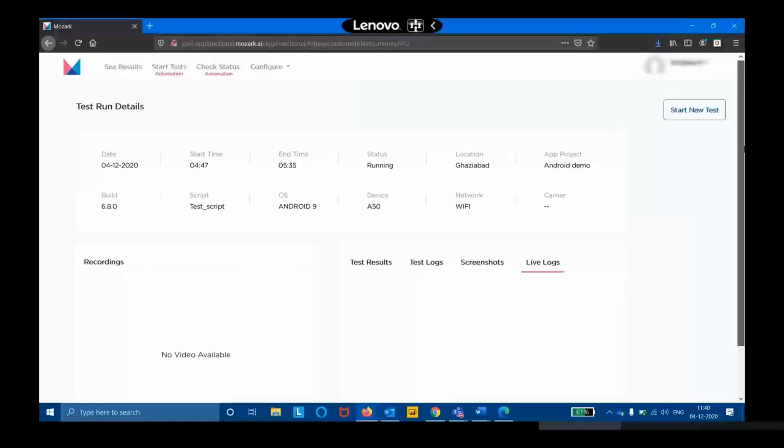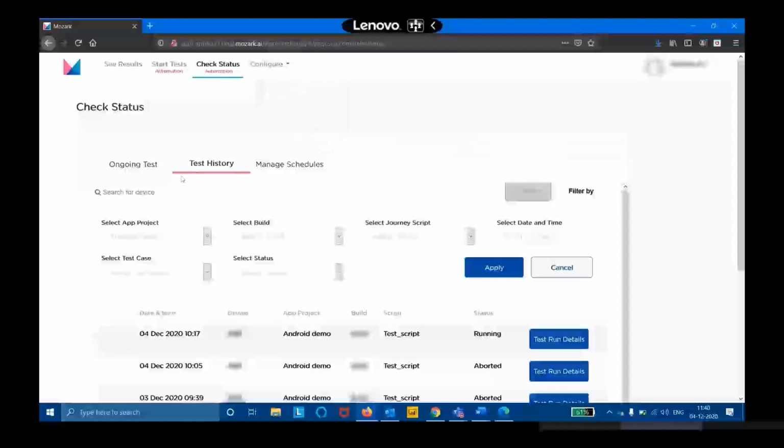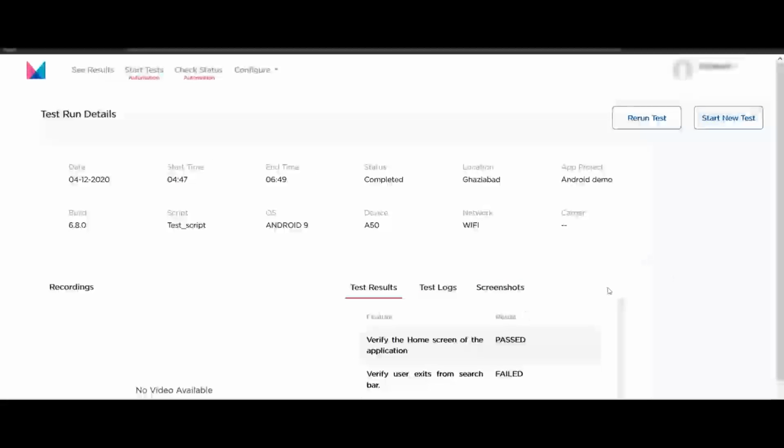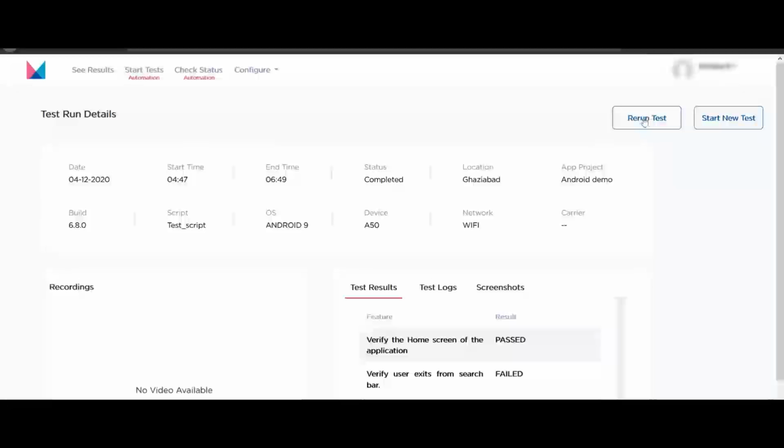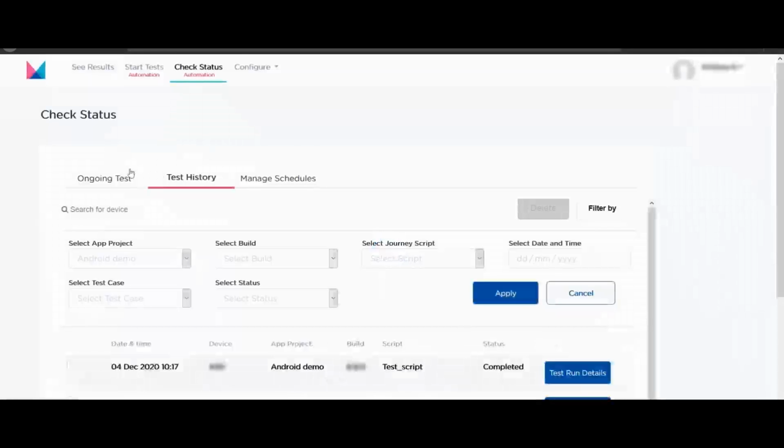Test results are given test case-wise. One can rerun the failed test cases by clicking on the Rerun Test button. Test progress can be seen by going to the Ongoing Tests tab under the Check Status tab.